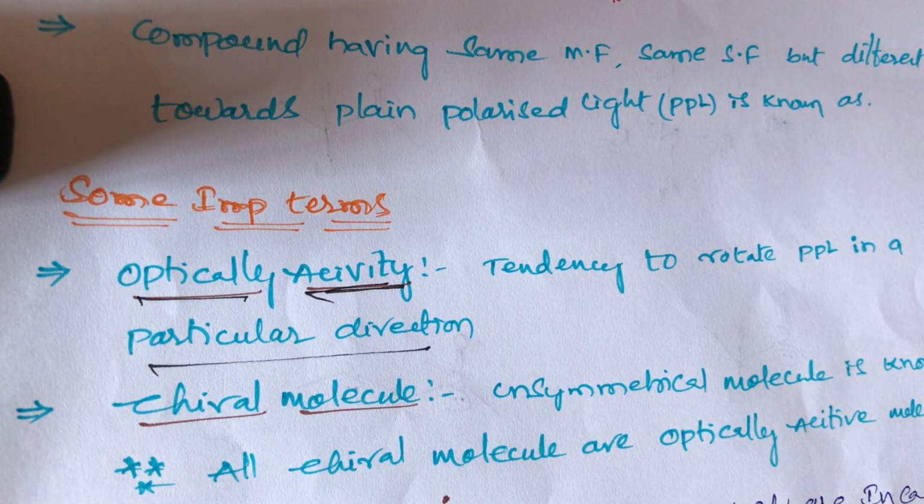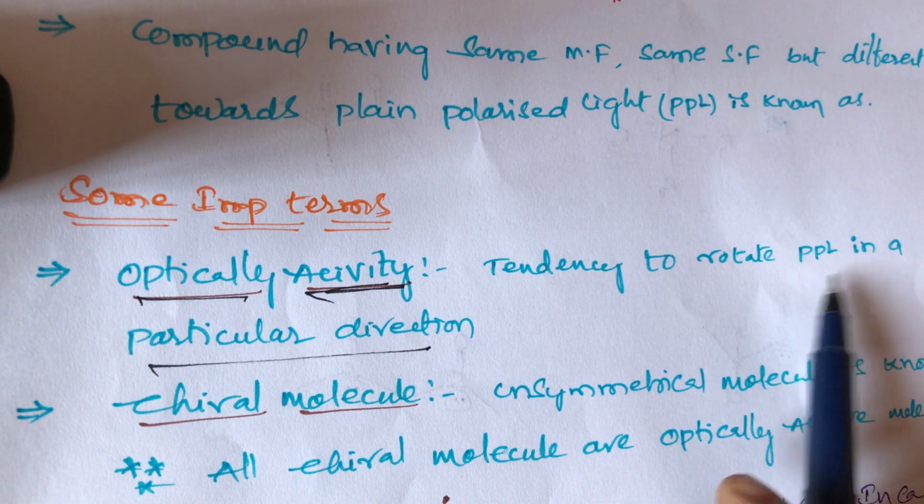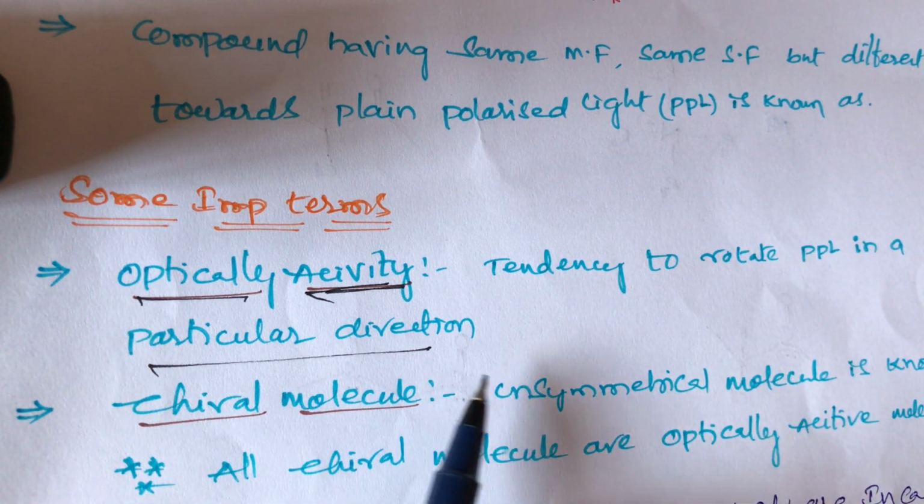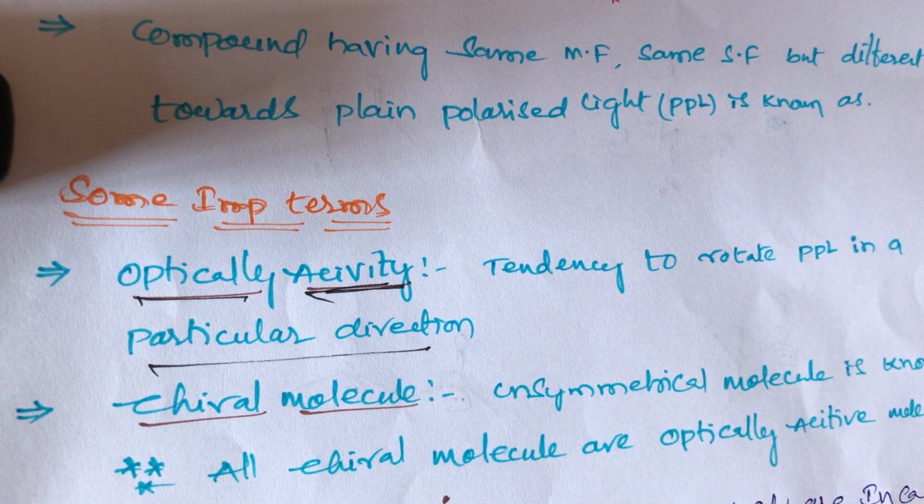Particular direction means clockwise direction and anti-clockwise direction. The clockwise direction is called dextrorotatory, and the anti-clockwise direction is levorotatory. This is very important, students.